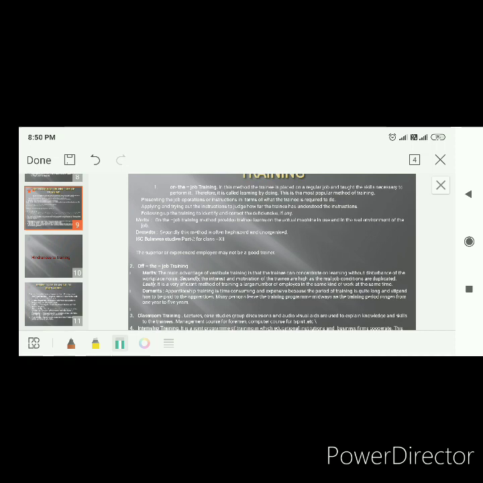As you can see in the slide, it's given the merit of on the job training. So the merit is that on the job training provides that the trainee basically learns on the actual machine. That means he learns on the actual machine. And what could be the demerits?